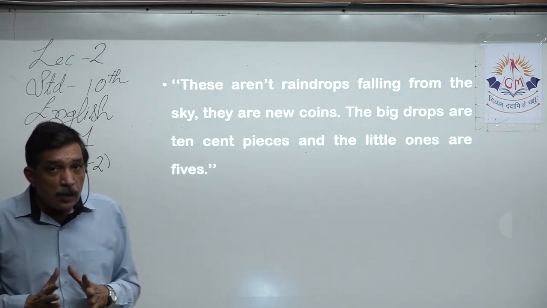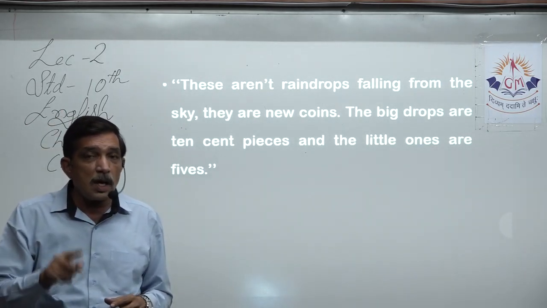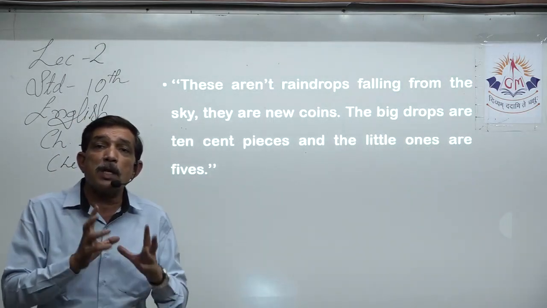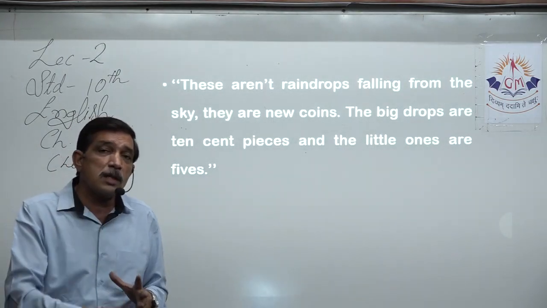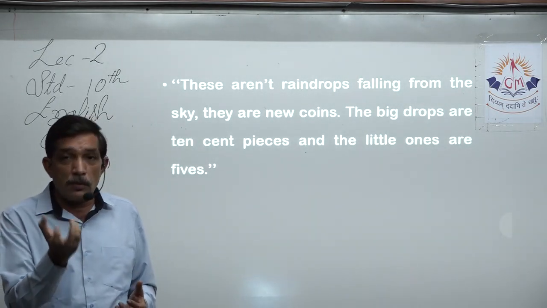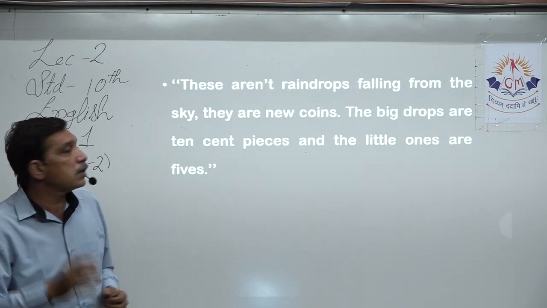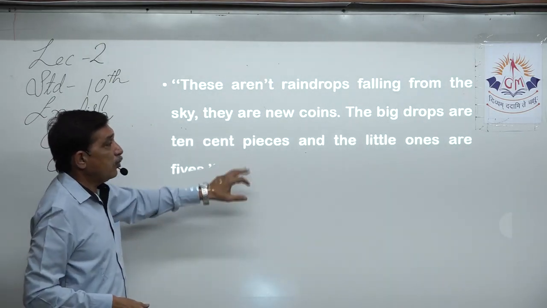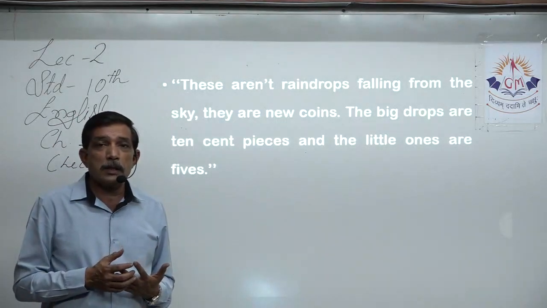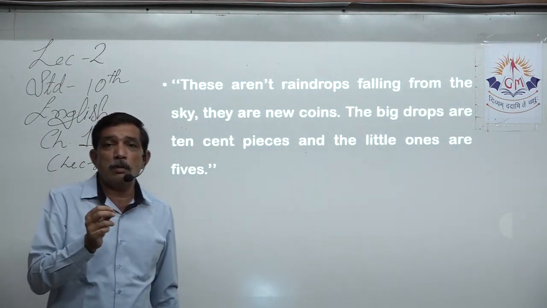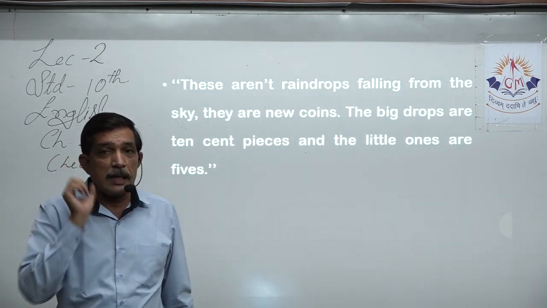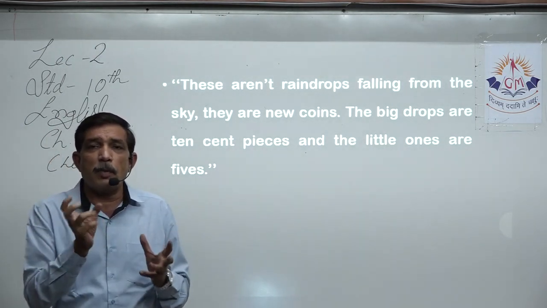So in that way, these raindrops are compared with new coins. These raindrops are just like coins. Because of this rain, we are going to get a good harvest and we'll get new coins. We'll get money in our hands. That is what Lancho is saying. The big drops. Now, when rain falls, it's not necessary that the drops will pour down on the ground of the same size. The size will vary. Some are big, some are small.